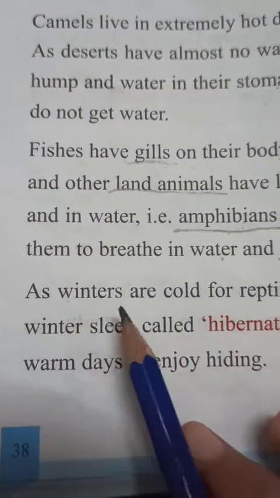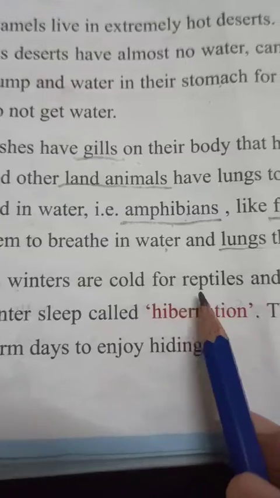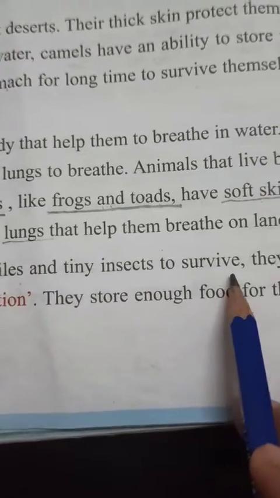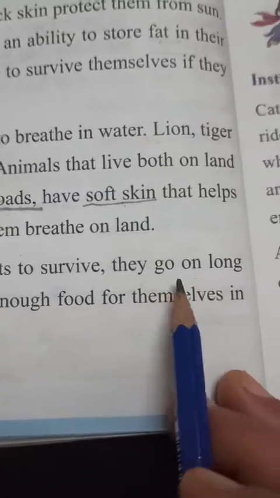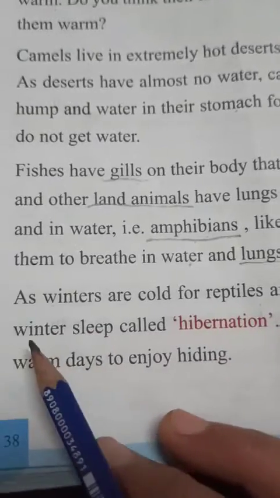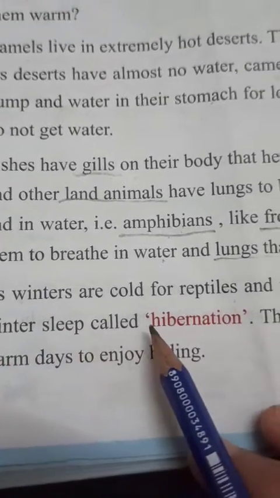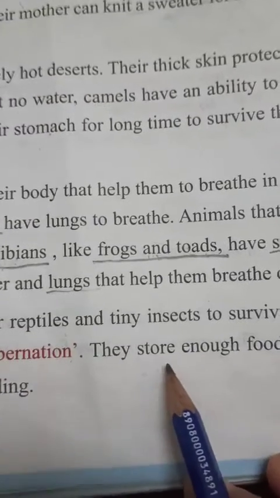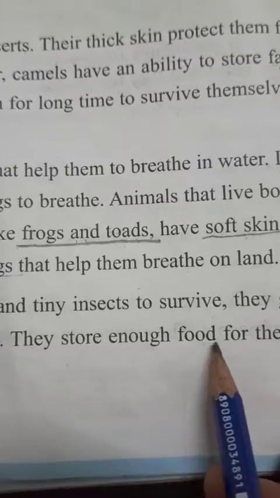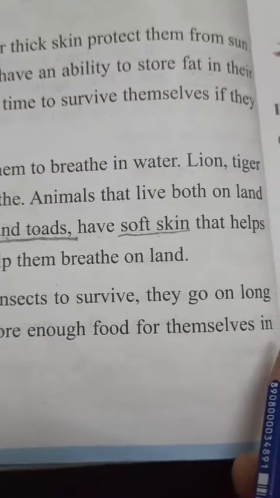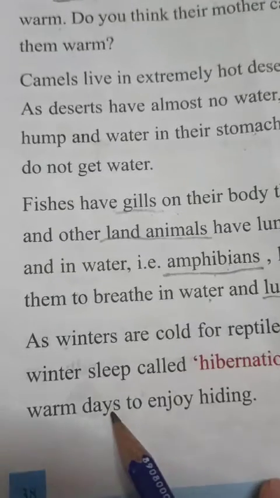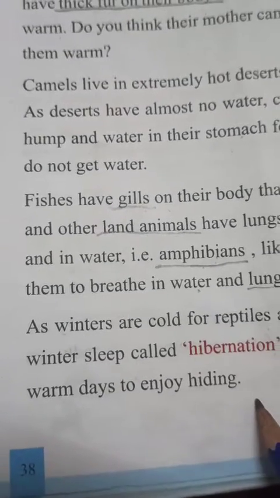As winters are cold for reptiles and tiny insects to survive, they go on a long winter sleep called hibernation. They store enough food for themselves in warm days to enjoy hiding.